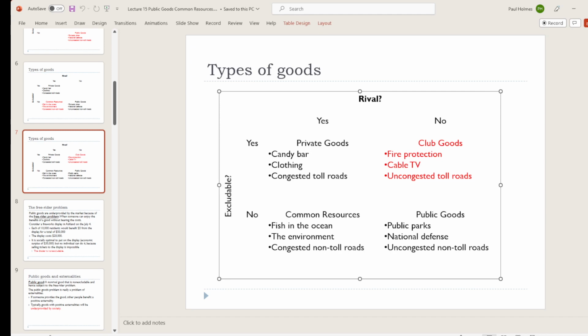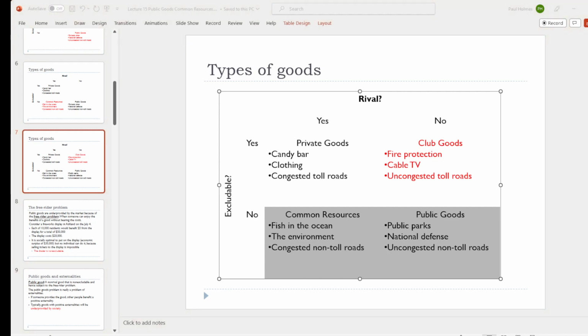Now, if we're thinking about these goods generally, the goods that are excludable are typically ones that private markets are going to do okay with. Private goods, we do fine with. Club goods, we actually do okay with as well, because the non-rivalry affects how much of the good should be provided, but doesn't prevent the good from being provided effectively to at least the people who are willing to pay for it. It's these goods down the bottom, the ones that are non-excludable, common resources and public goods, that are very, very difficult for markets to provide. So those are the ones that we're going to concentrate on in this lecture.